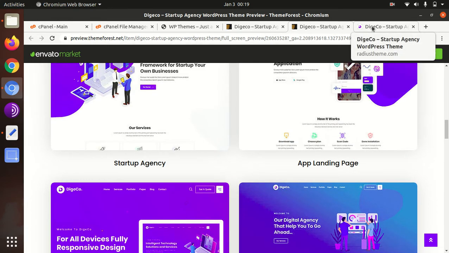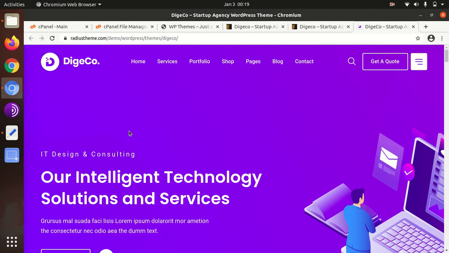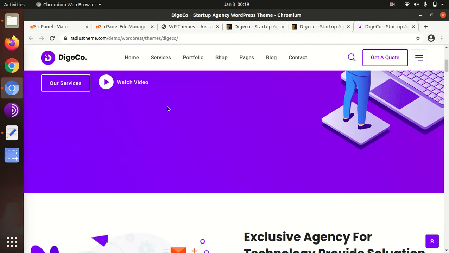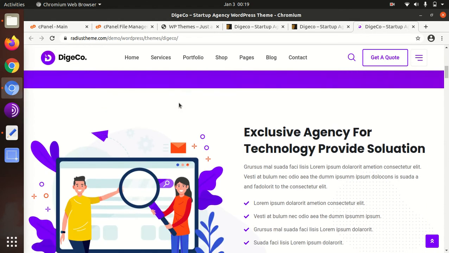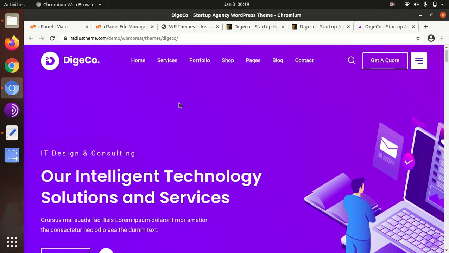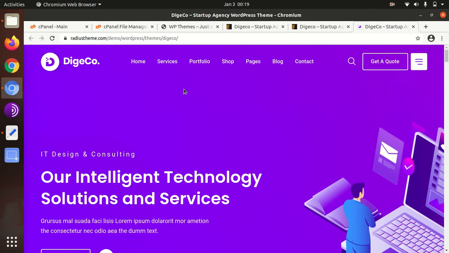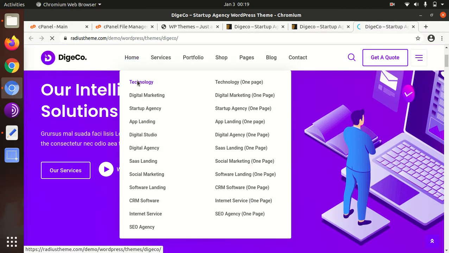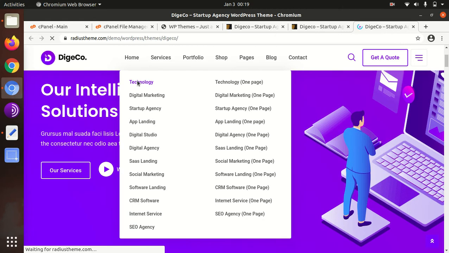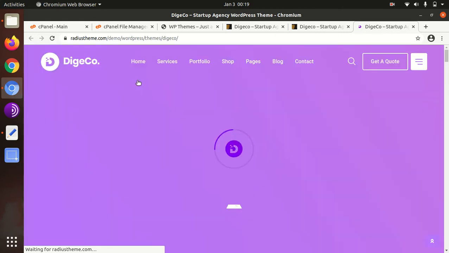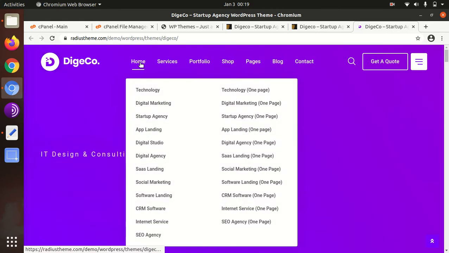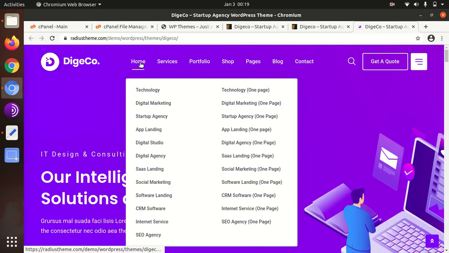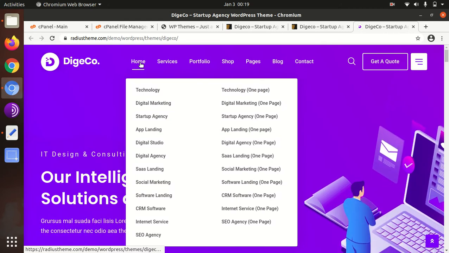So if we take a closer look at the demos available in the theme, I have opened a demo. Basically this is technology home, and as you can see, there are multiple demos available in this theme, Digeco.